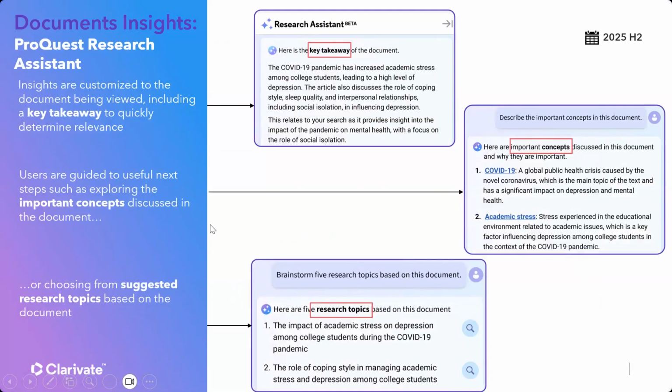Document Insight, this is the first phase, and it will suggest the user key takeaways, concepts about these articles, research topics, and by providing these insights to the user, we are saving time to the user, and we are improving the research efficiency.